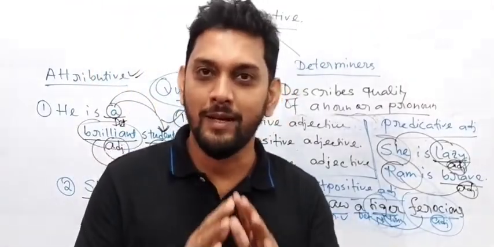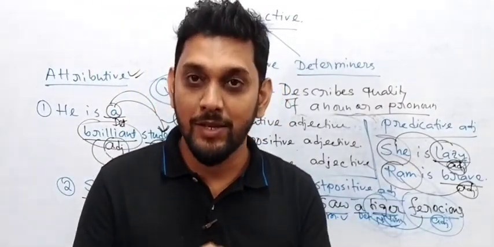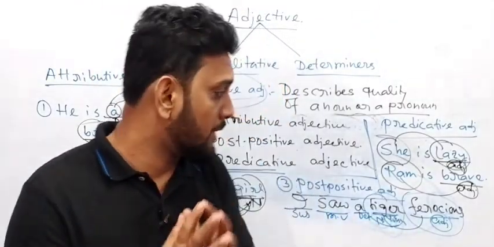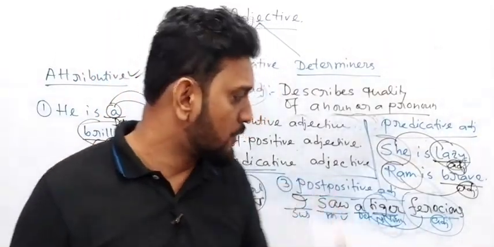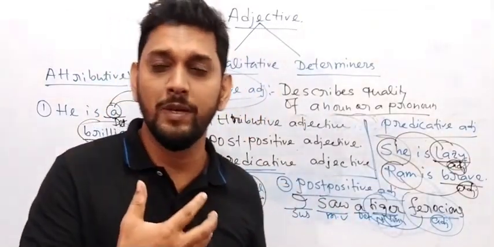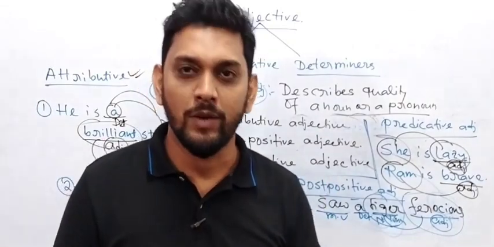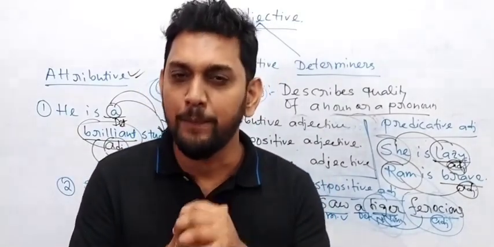For today, my friend, that would be sufficient. Next day I have to come up with a very important learning from qualitative adjective. I have not finished yet. There are so many things to learn. So next day I will come up with a very important lesson.